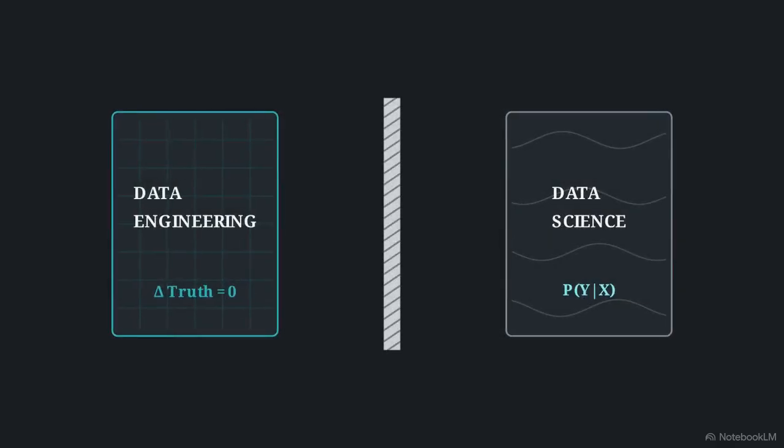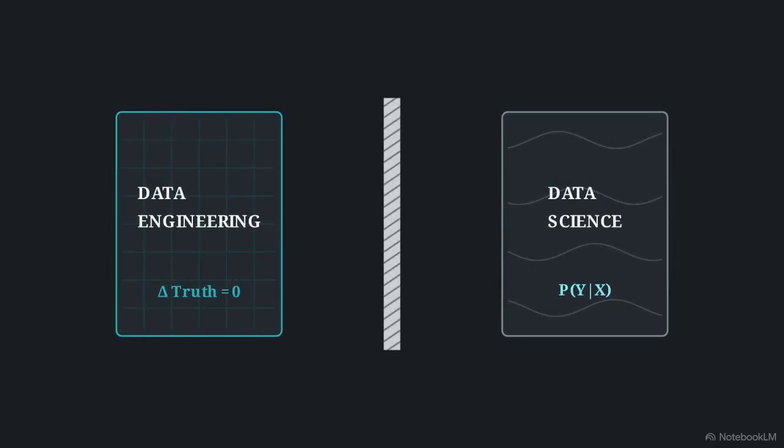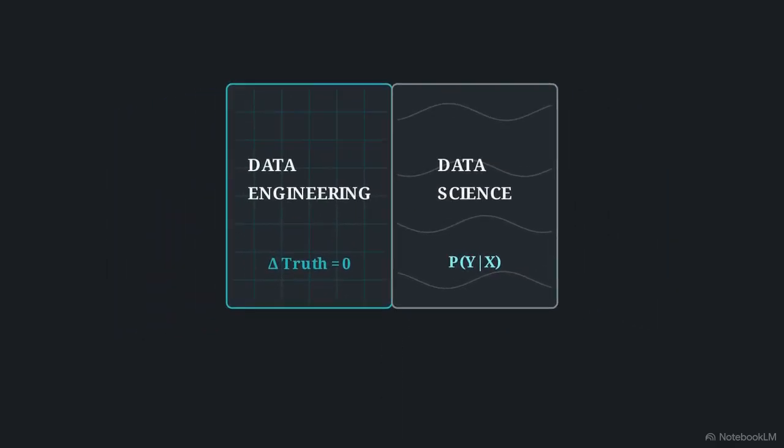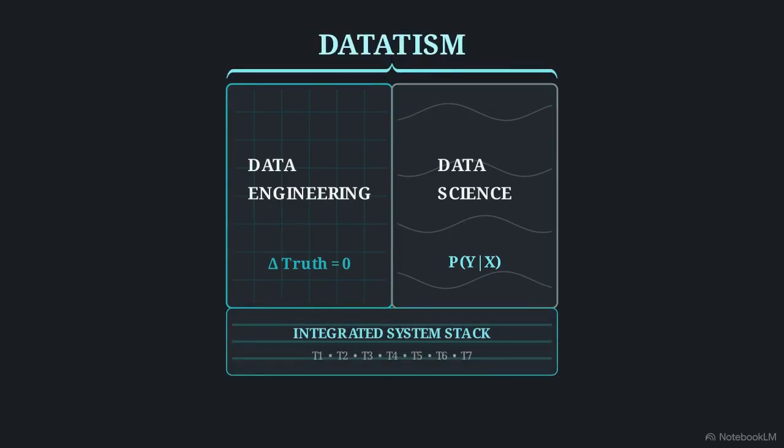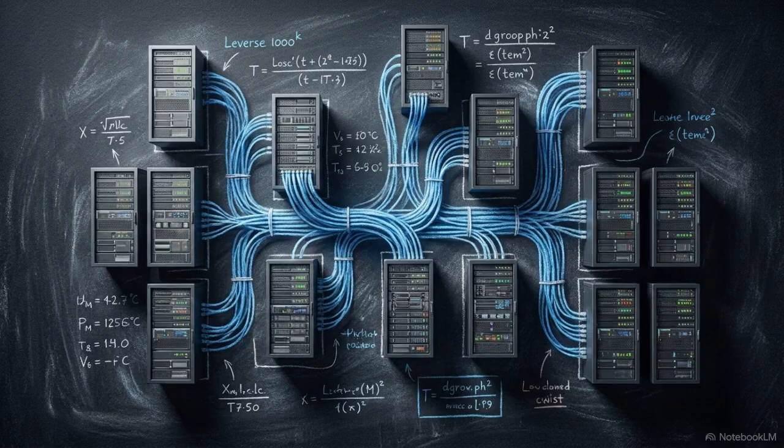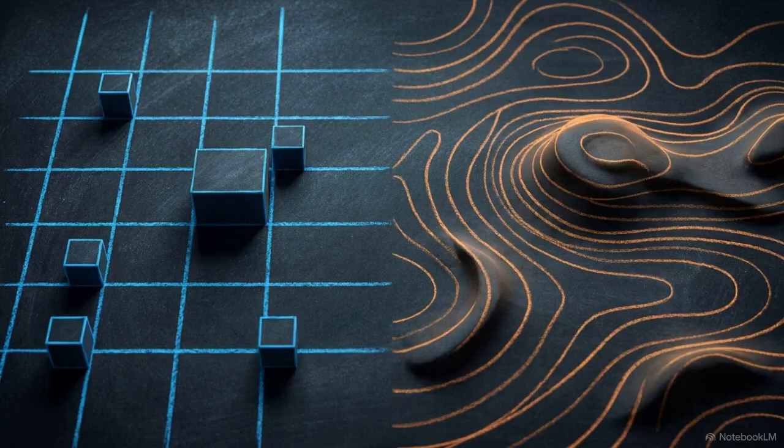Data engineering and data science cannot operate as isolated software silos. They must be governed as an integrated system stack under a single taxonomy. While both disciplines live in the exact same data ecosystem, they process that data using diametrically opposed mathematical substrates.